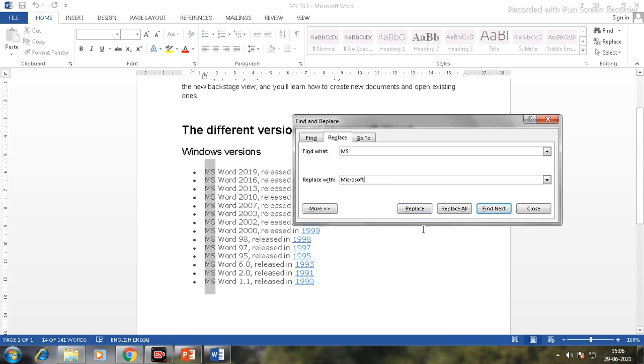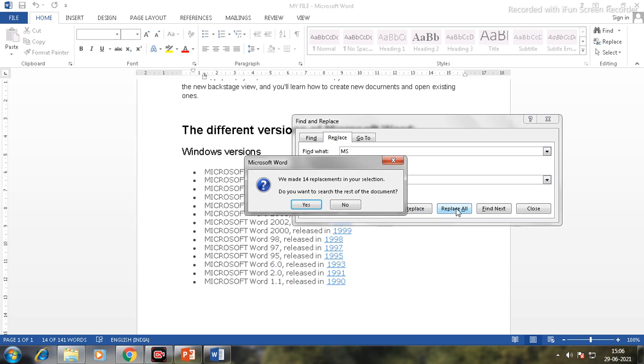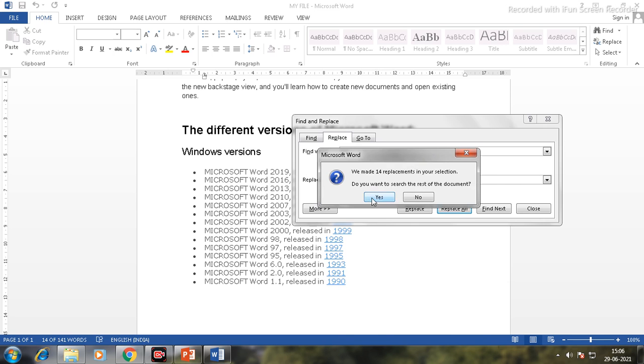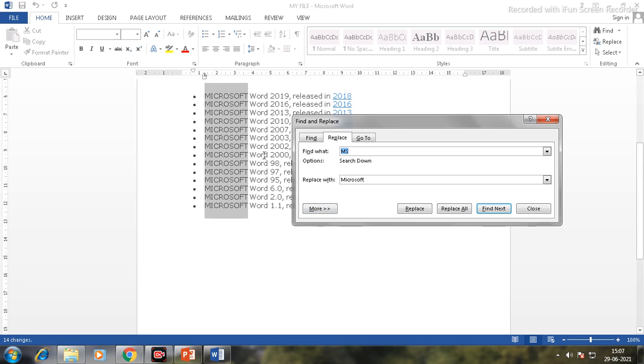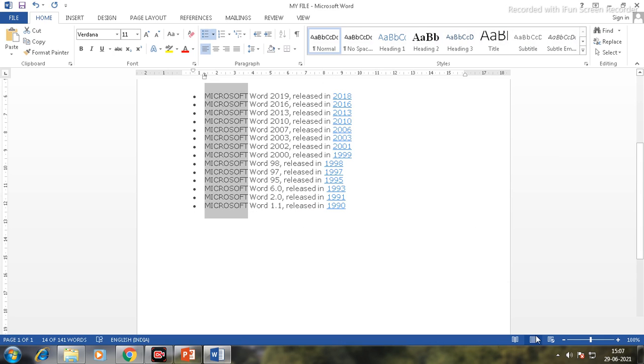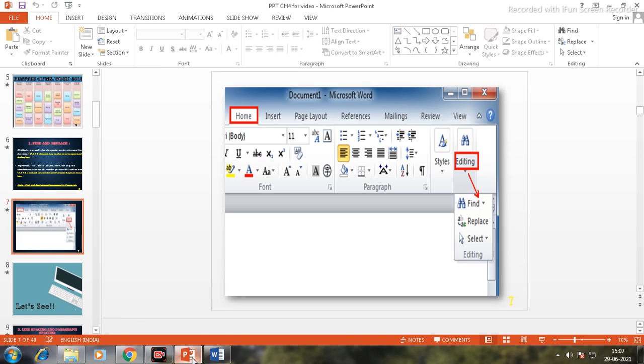Okay. If I want to replace only the first occurrence, I have to click on the replace option. If I want to replace all the occurrences of MS in the document, we have to click on replace all. See, there are 14 MS in your document. If you want to replace all 14 occurrences, you have to click on yes. See, the MS will be replaced with Microsoft. So this is one of the important, wonderful features of MS Word. Let's move on to another feature.